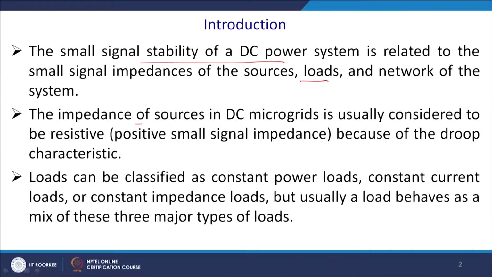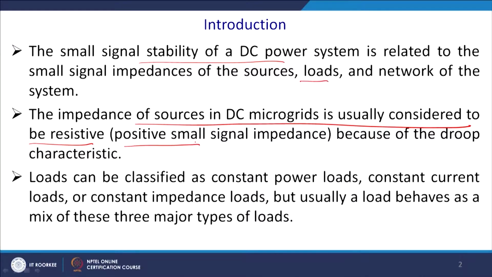The impedance of the source in a DC microgrid is usually considered to be resistive, because inductance does not have any effect here. Unlike the conventional grid where the X by R ratio is around 7, so predominantly you have the inductance, in the DC microgrid you do not have any inductance, it is shorted.